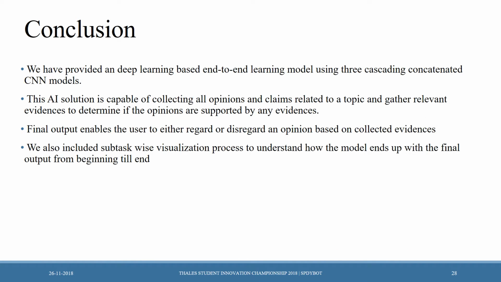Conclusion. We have provided a deep learning based end-to-end learning model using multiple cascading concatenated CNN models. This AI solution is capable of collecting all opinions and claims related to a topic and gathering relevant evidences to determine if the opinions are supported by any evidences or not. The final output enables the user to either regard or disregard an opinion based on the collected evidences. We also included a subtask-wise visualization process to understand how the model ends up with the final output from beginning till end.